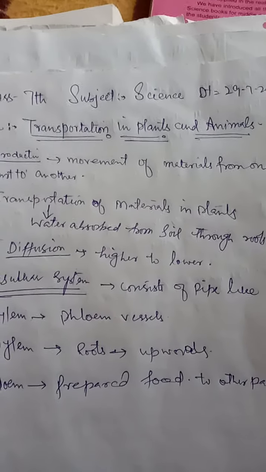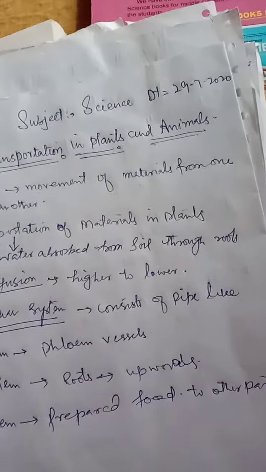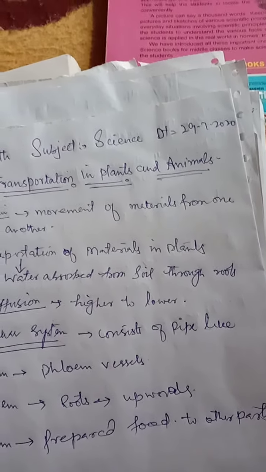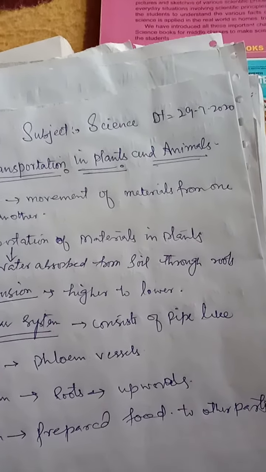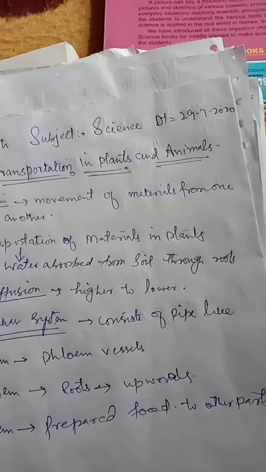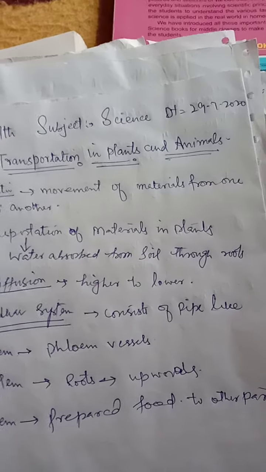How does transportation take place in plants and animals? Transportation is the movement of material from one part to another, usually from the region of availability to the region of use. Transportation occurs in all organisms, from microorganisms to large trees and animals.